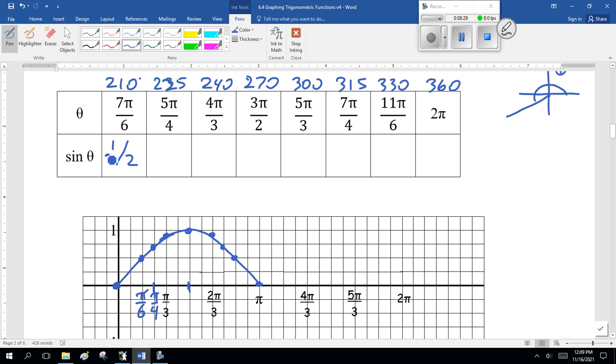Now, 225, that's 45 degrees. So that's going to be root 2 over 2. It's going to be negative. 4 pi over 3, the same as 60 degrees. So that's going to be negative. 270 is the same as 90. And you see the pattern forming here.